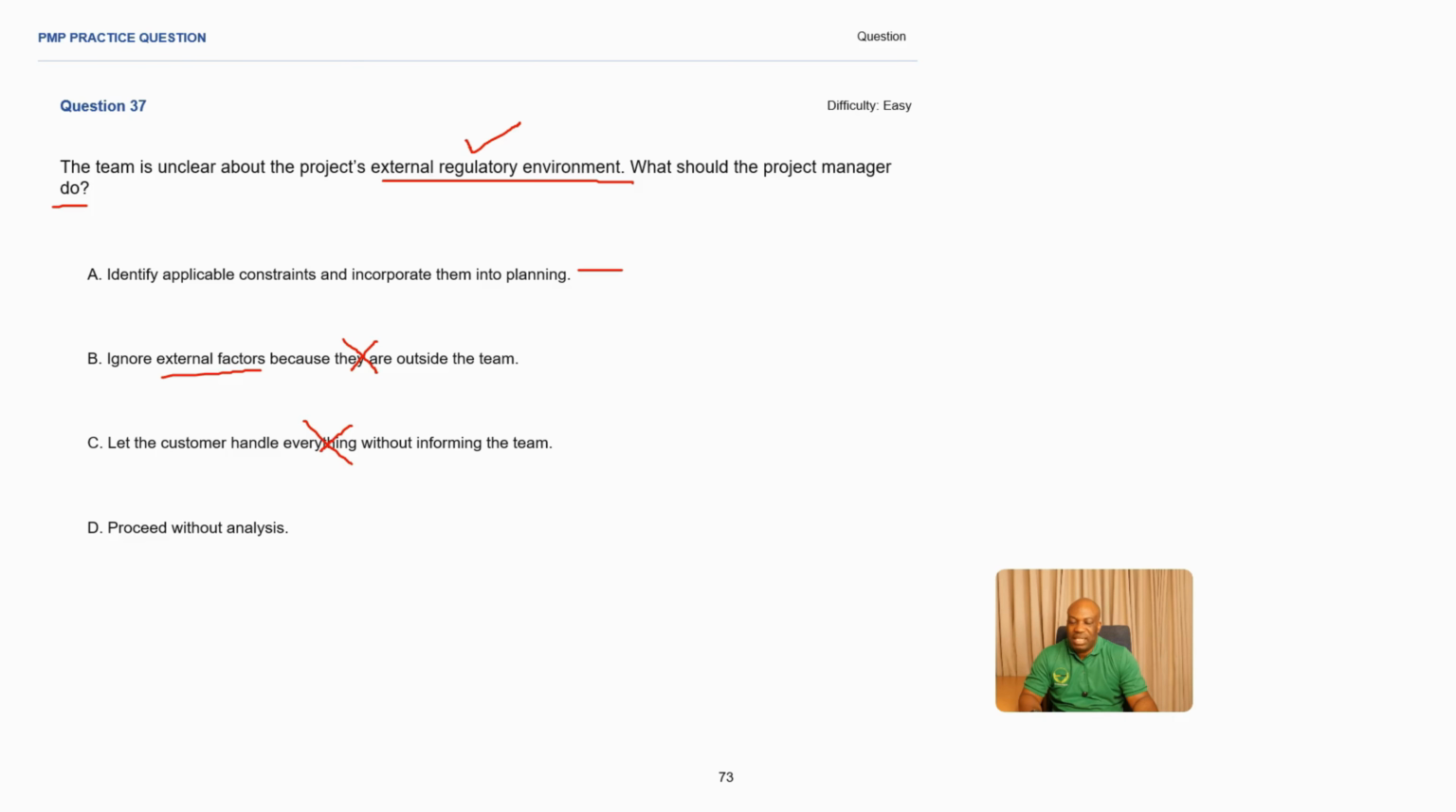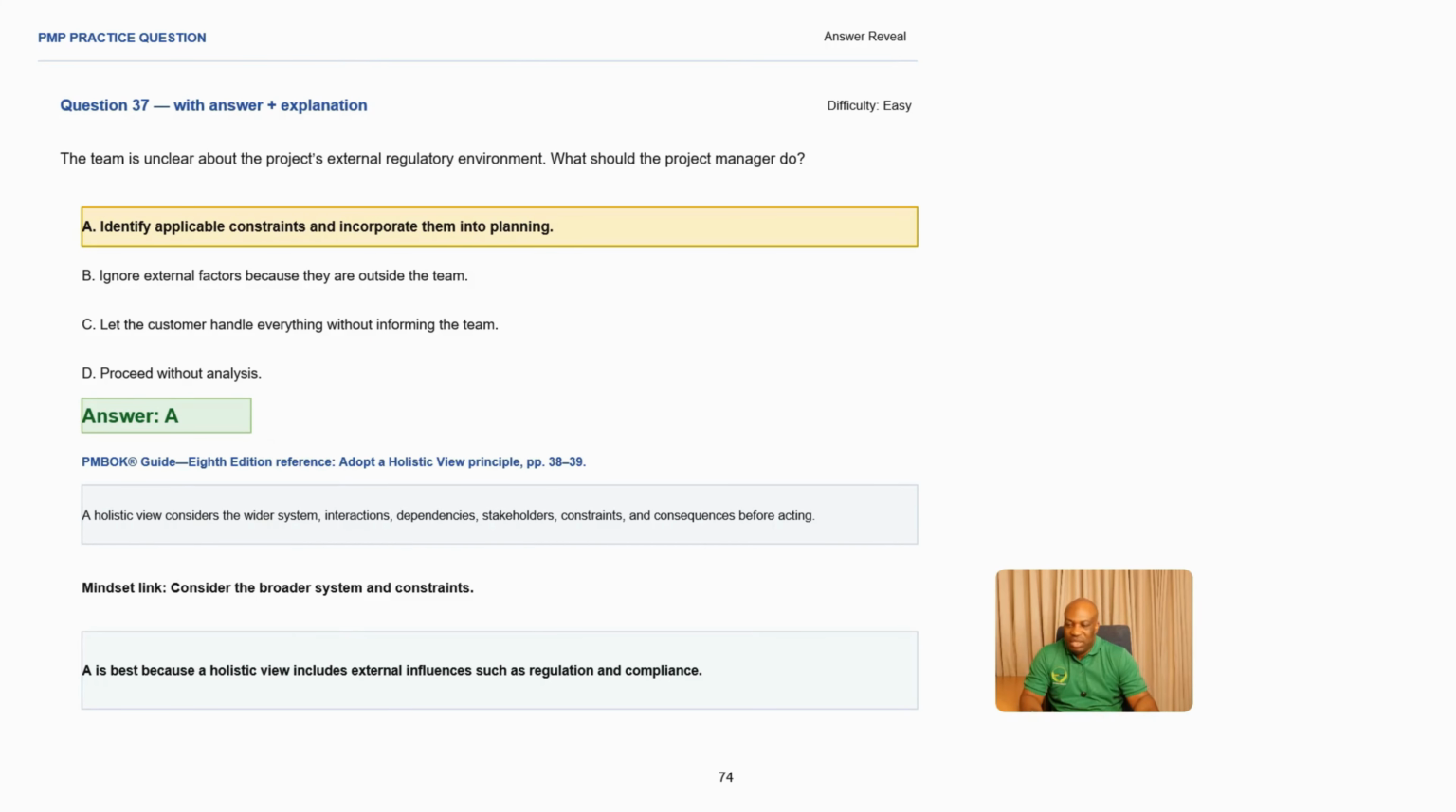Proceed without analysis. This is very dangerous. You don't proceed in a project environment without analysis. You need to understand what is the effect, what is the impact of this external regulatory item, making this an incorrect answer. Therefore, the best answer in this scenario is A, which is identify applicable constraints, and also incorporate them into planning, right?